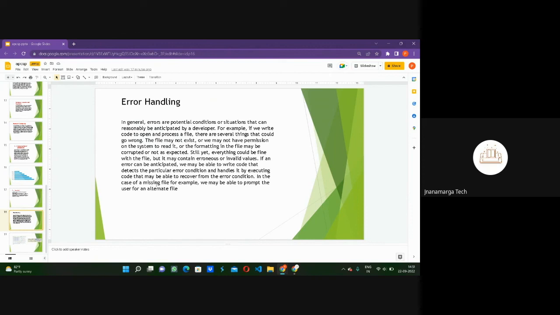In the case of a missing file, for example, we may be able to prompt the user for an alternative file. For example, if we have a file which is showing as missing, maybe there is a prompt for an alternative file in the input of our code, and it may show that the file does not exist. So these kinds of errors occur.